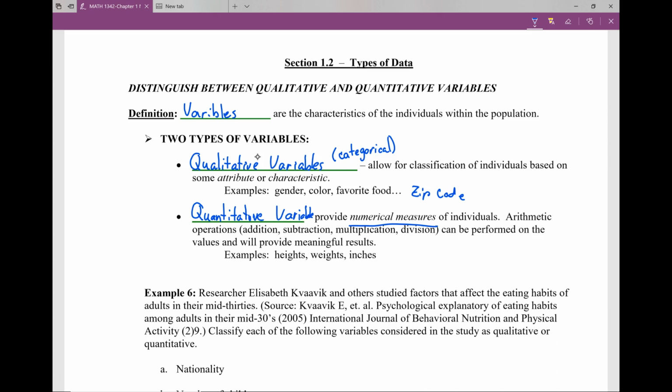Now, like age and everything, we can take our average age. We can see who's older, okay? So that's where the numbers kind of get a little bit tricky. If you're looking at a number, think about, do we take the average of them? Do we add or subtract them?